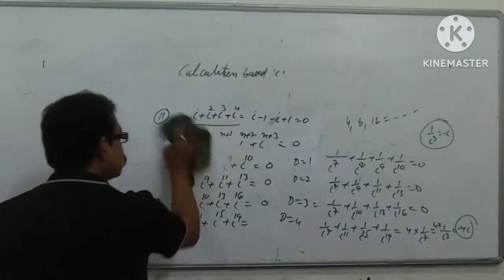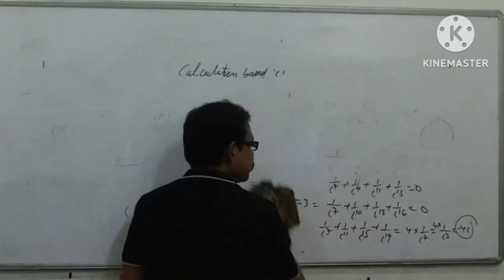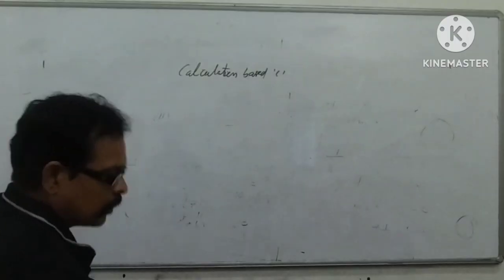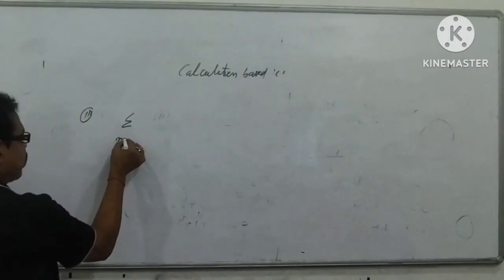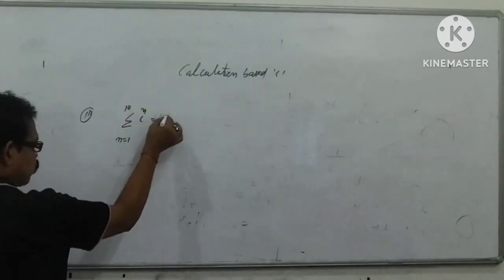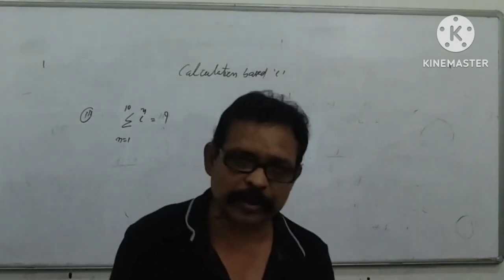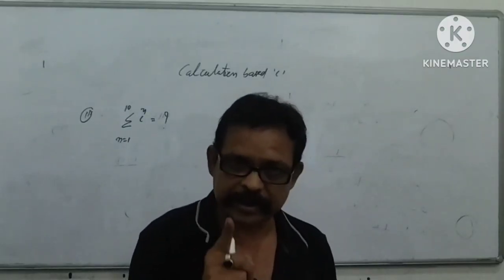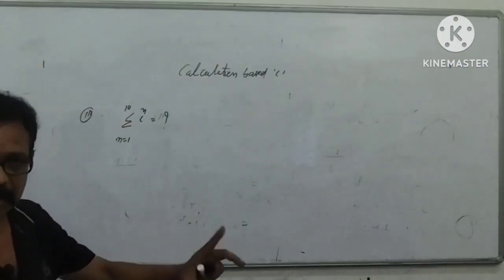Now again I am going to discuss the third concept that is based on the calculation of i. This is the third point. Suppose, my dear student, n equals 1 to 10. i power n, what is its value? First of all, I will discuss the concept, then I will tell you the trick by which you see the question and hit the answer. But first of all, I will discuss the concept, the method.